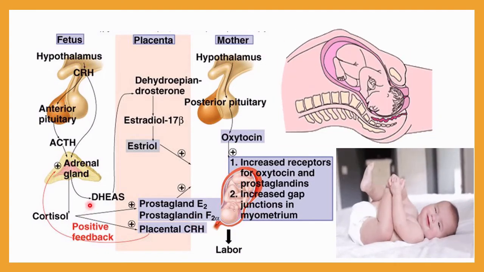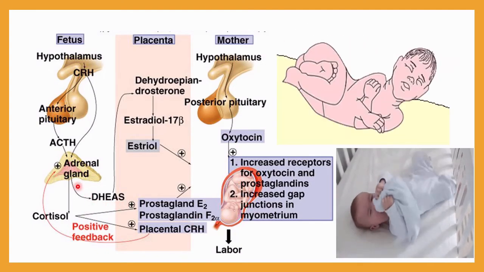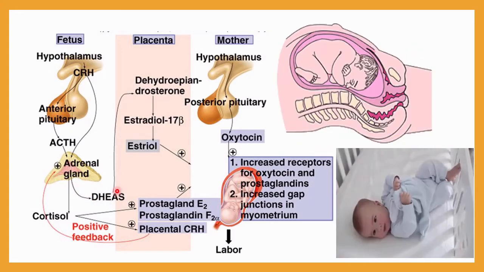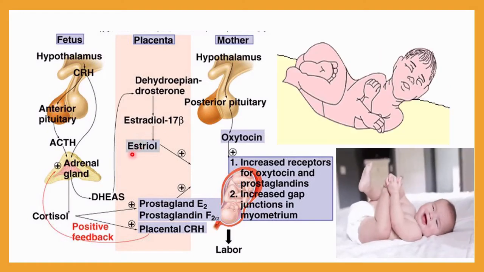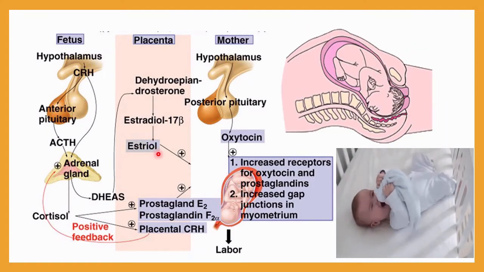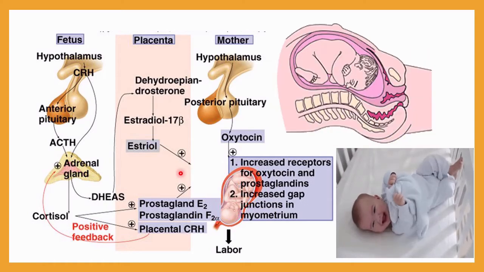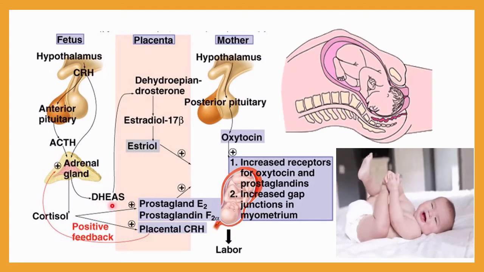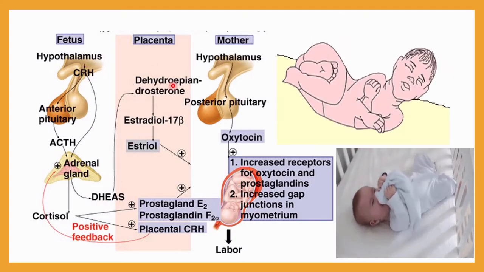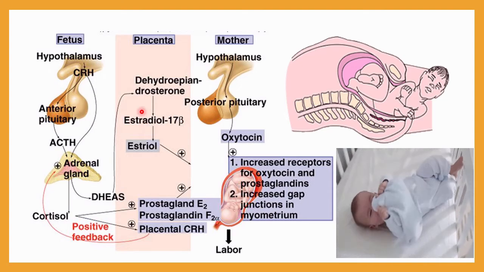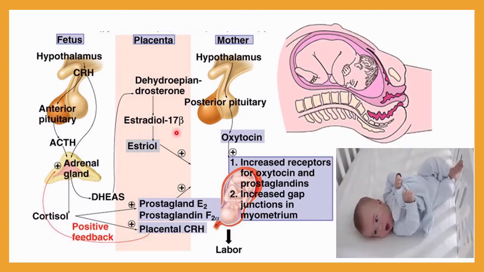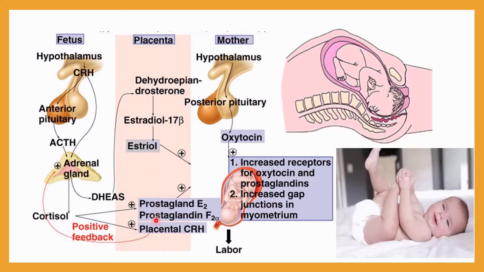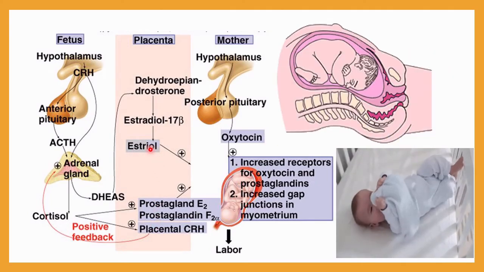Another one, DHEAS, which is formed by the adrenal gland, will be converted into estrogen, and further it will be responsible for the secretion of estradiol. And this estradiol is also responsible for generating some signals. You can see here the full form of DHEAS is dehydroepiandrosterone. So this is responsible for the formation of estrogen first, and then it will be converted into estradiol. So these all are signals which are generated by the fetus and placenta itself.